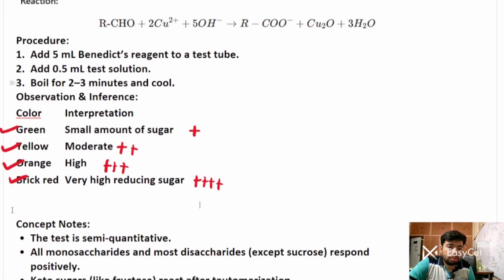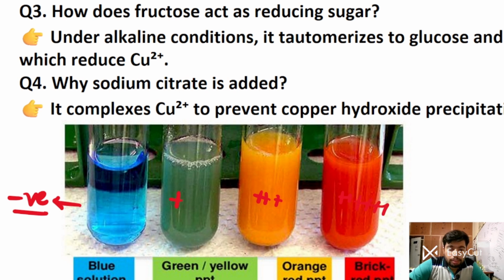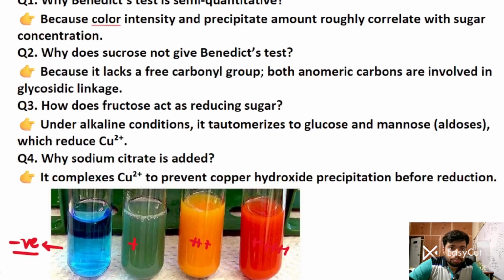Okay, I'll show you the photograph. See this, this is an absolutely negative test. This is single positive, this is double positive, this is triple positive, and this is four positive. Okay, I hope this is very clear.